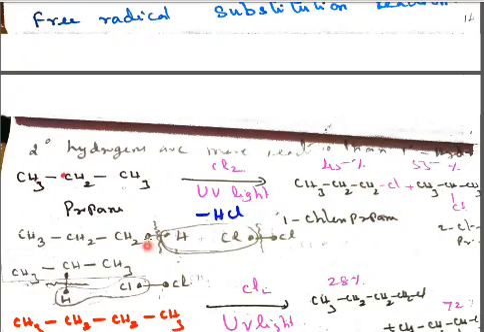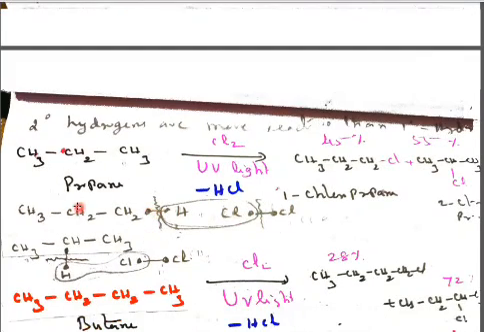Because this CH2 single bond is called a primary free radical. It is less stable. I told you tertiary is greater than secondary is greater than primary. So when compared to secondary, primary is very less stable, so only 45%. Let us see another option.